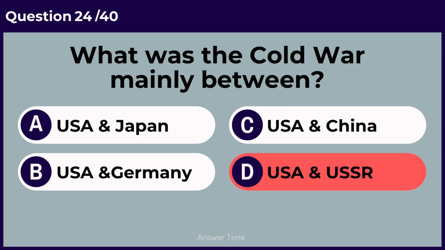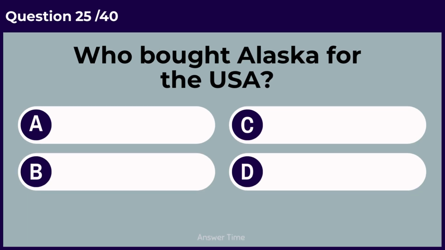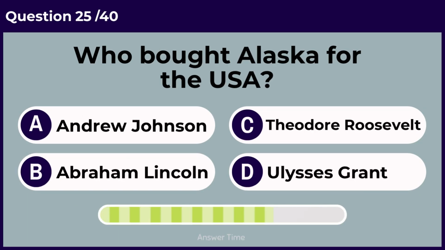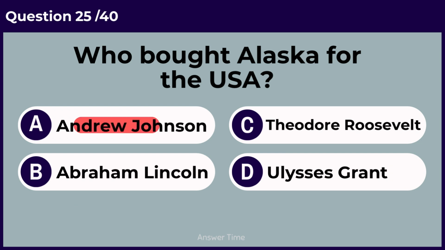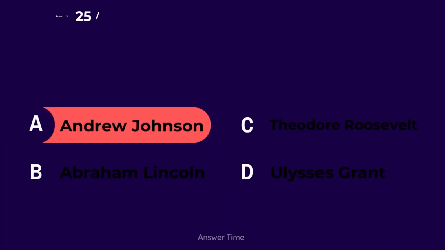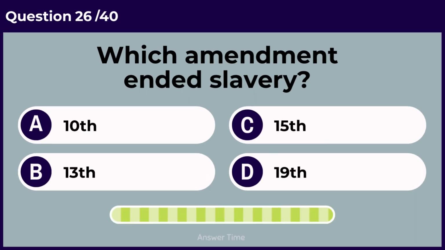USA, USSR. Who bought Alaska for the USA? Andrew Johnson. Which amendment ended slavery?